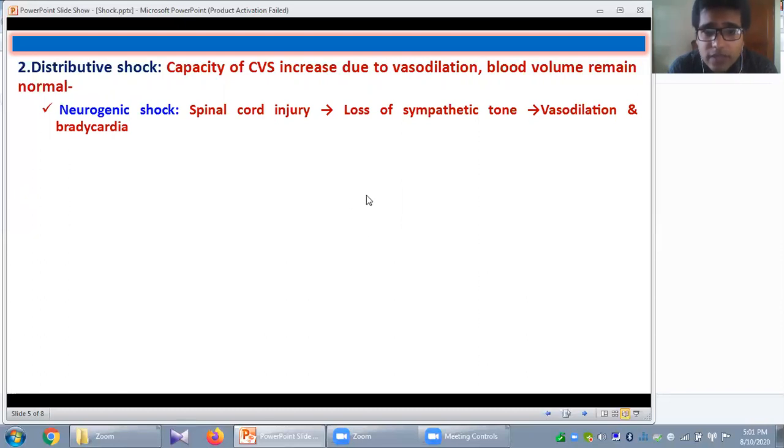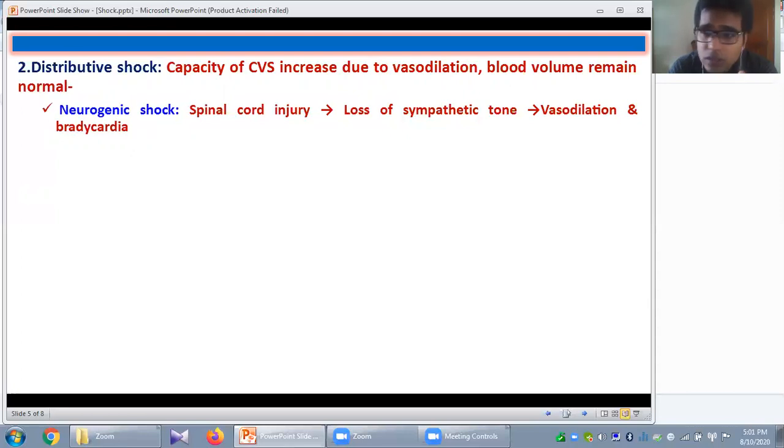Okay. So if there is any injury of the spinal cord, what will happen? There will be loss of sympathetic tone. If the sympathetic tone is lost, what will happen? This vasomotor tone or sympathetic tone is responsible for the maintenance of partial contractile state of the blood vessel.